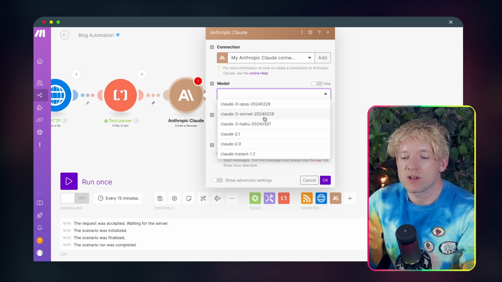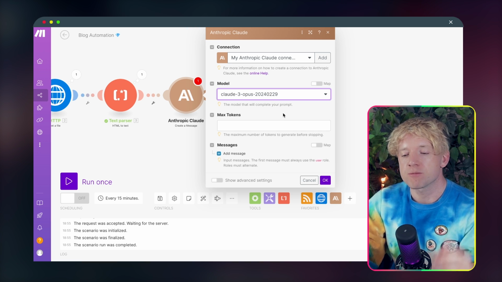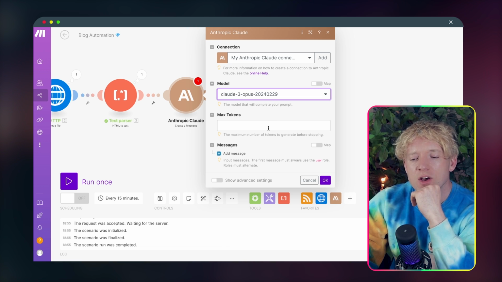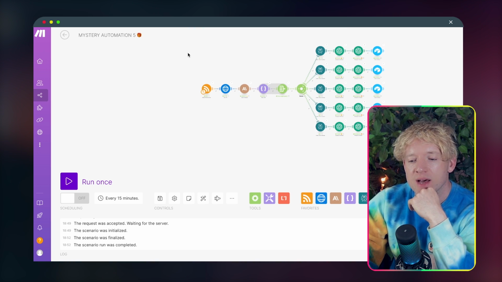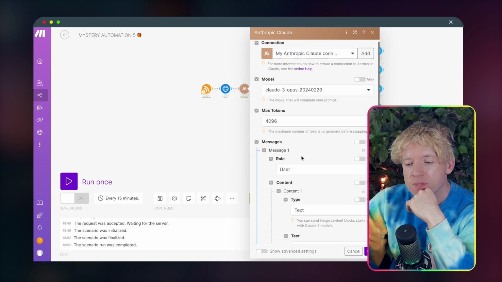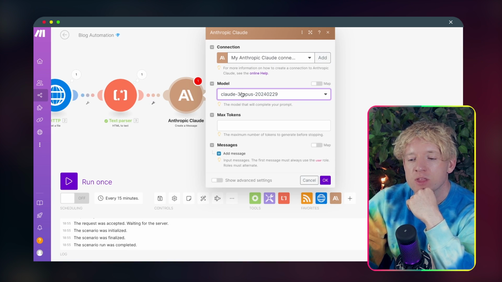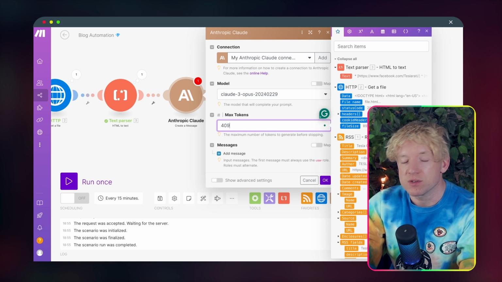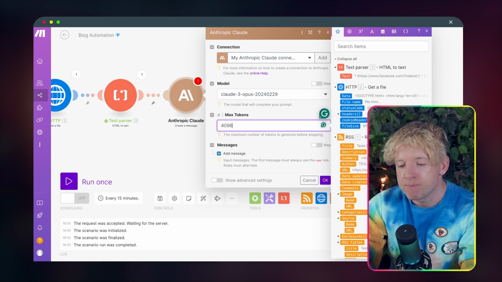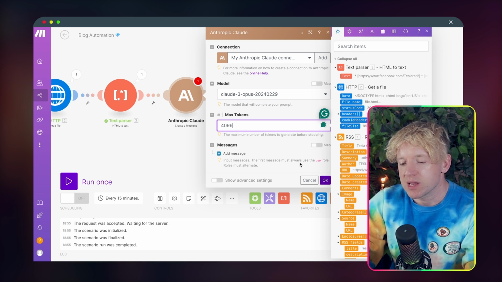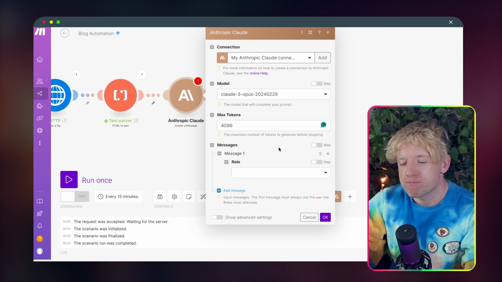The model we're going to pick is going to be the most powerful model, which is going to be Opus. And then we've got max tokens down there at the bottom. So let's check what we had in our max tokens for this one. We had 4,096, which I believe is the maximum for that. The cool thing about using the OpenAI one is that if you put 0, it just defaults to the maximum, 4,096. Then we click off that, we click message.